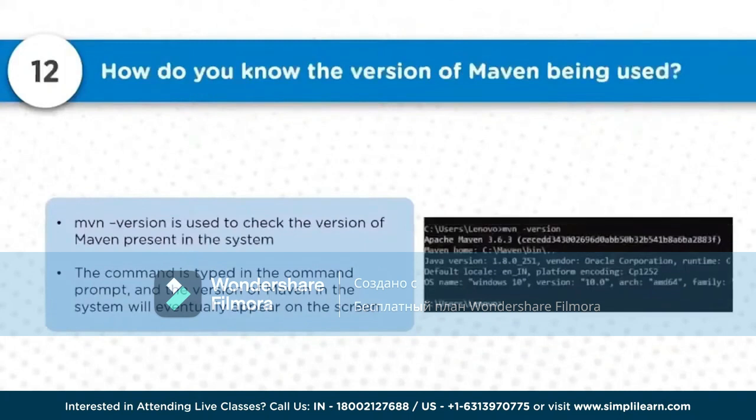The next question is: how do you know the version of Maven being used? The version of Maven is pretty easy to find. All you have to do is run mvn --version. The moment you do that, it will let you know which JDK or Java version you are using, and it will also show which Maven version you are going to use. All those details you will be able to get with that particular command.